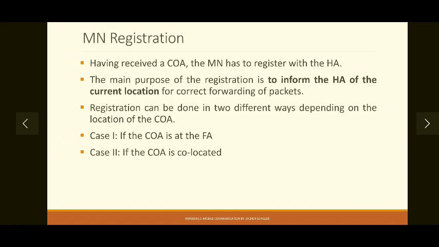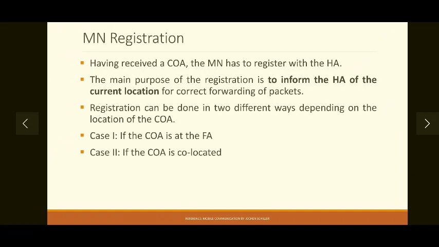Now, having received the COA, the MN has to register with the home agent. The main purpose of this registration is to inform the home agent about the current location of the mobile node for correct forwarding of packets. Because if your address is changed, the home agent must know it, otherwise the home agent will not be able to forward packets to the mobile node.